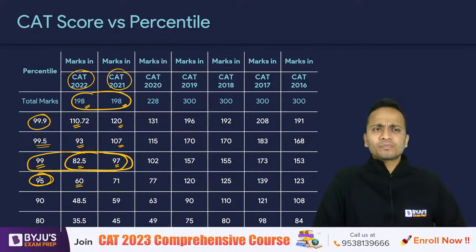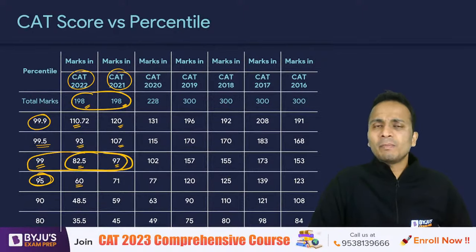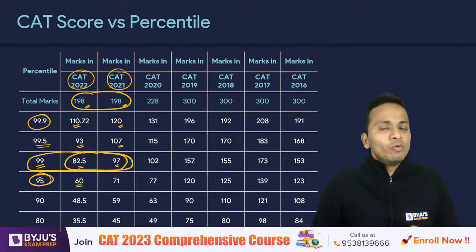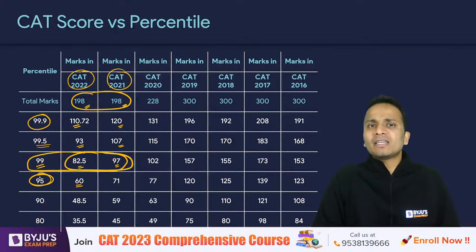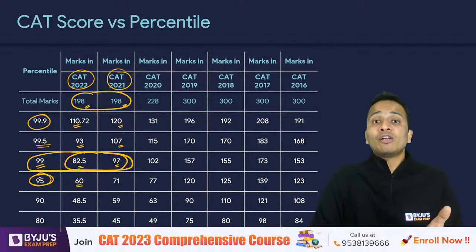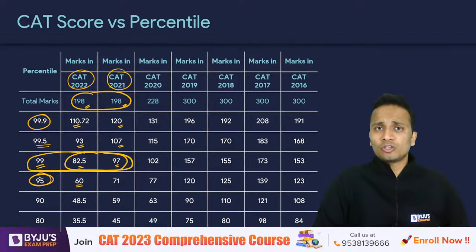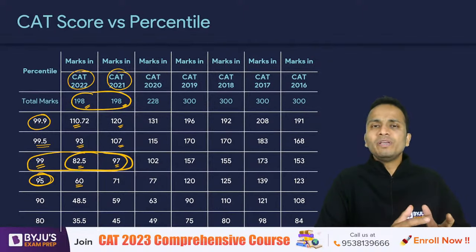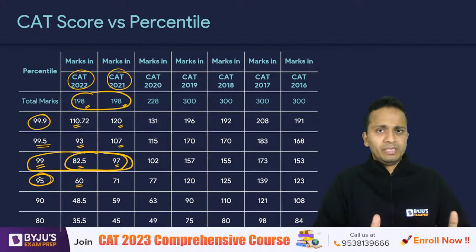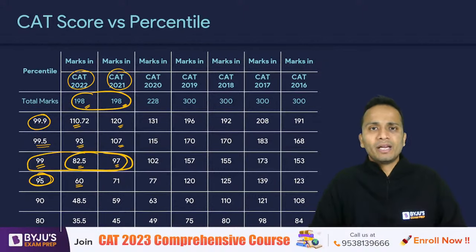Now, why I'm telling you all these things is because a lot of students will collapse under huge pressure of attempting the maximum number of questions. They will think that they have to attempt all the questions to secure a percentile of 99. No, it is actually not true. You have to be very selective while attempting the paper of CAT, be it any section, quant, verbal, or LRDI.